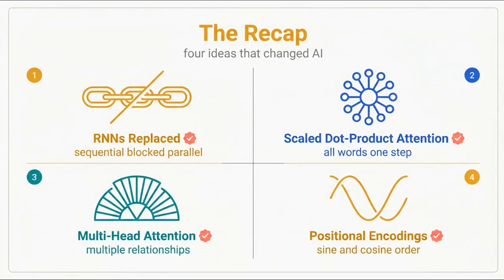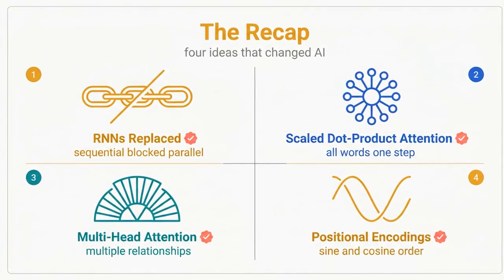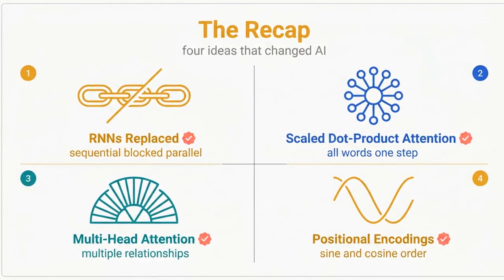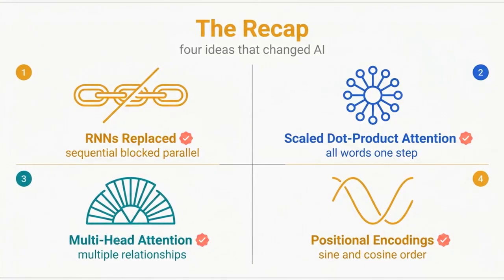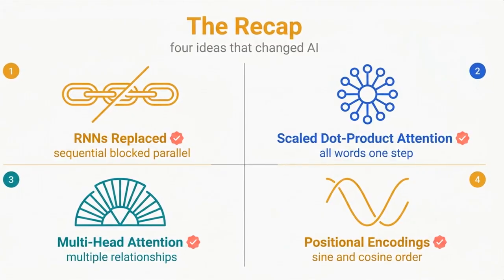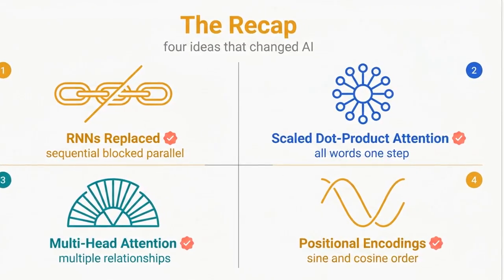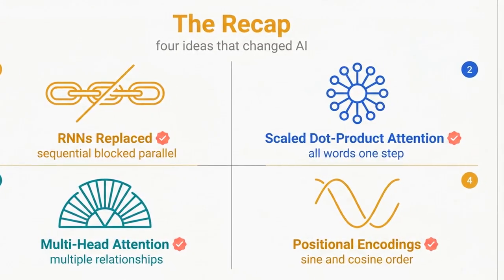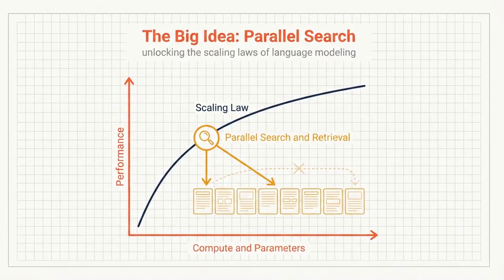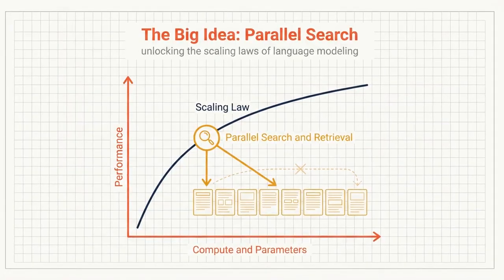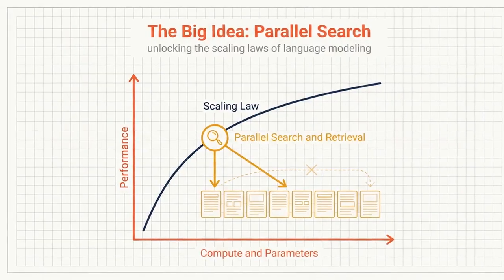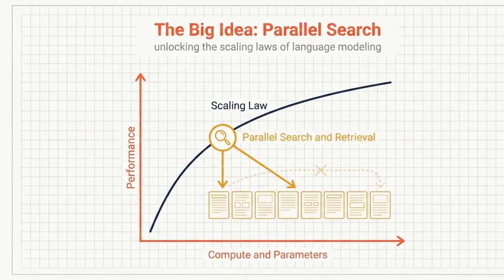Let us recap. Recurrent neural networks were replaced because sequential processing prevented parallelization. Scaled dot product attention let all words interact directly in one step. Multi-head attention split the representation to track multiple relationships simultaneously. And positional encodings injected order using sine and cosine waves. The big idea is that sequence processing does not require step-by-step reading. By framing representation as parallel search and retrieval, the transformer unlocked the scaling laws that have made human-level language modeling